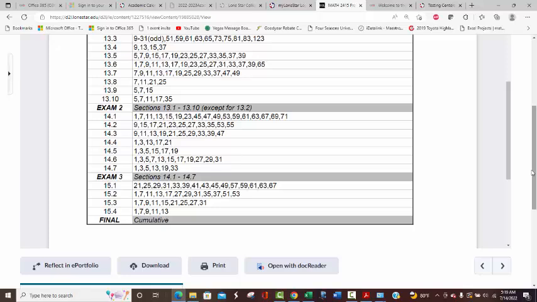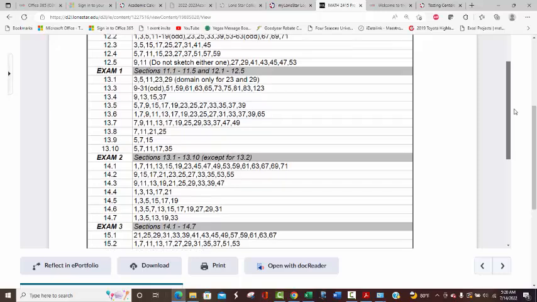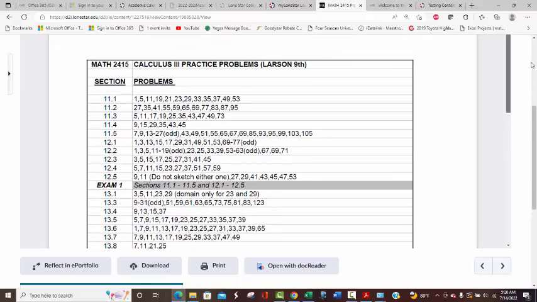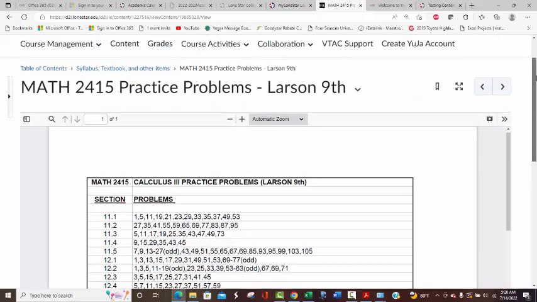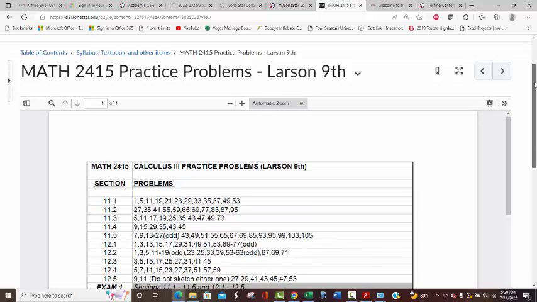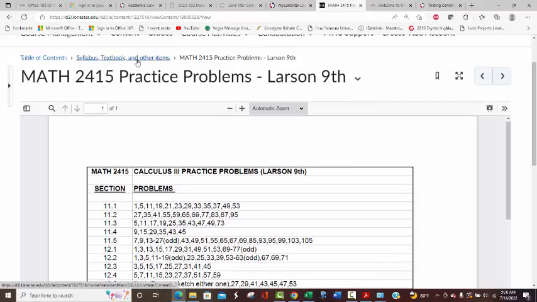Like I said, for example, exam 3 is really going to be 14.1 through 14.8. All right, so let me add those in there. I know this class moves fast, so I don't want to wait too long, but it's not like I have to get it done today or anything. So I'll go back and add that then. But that's some practice problems.